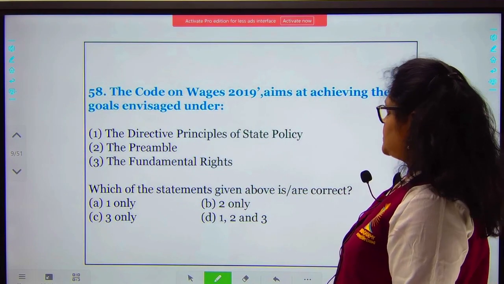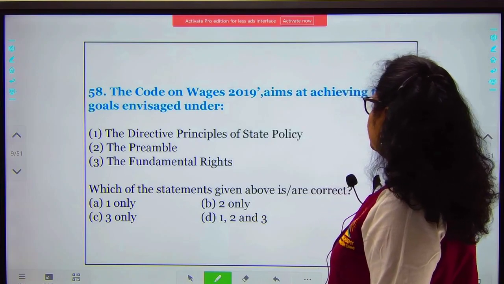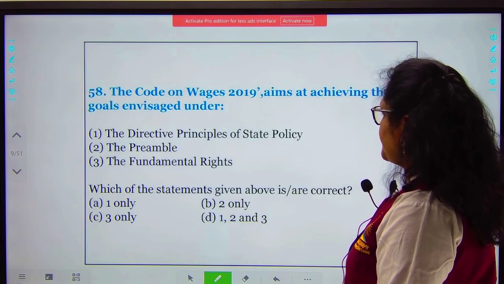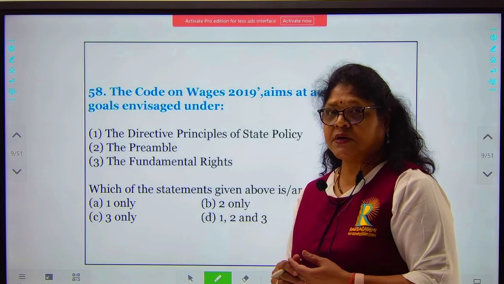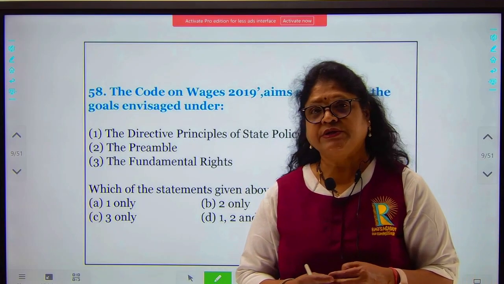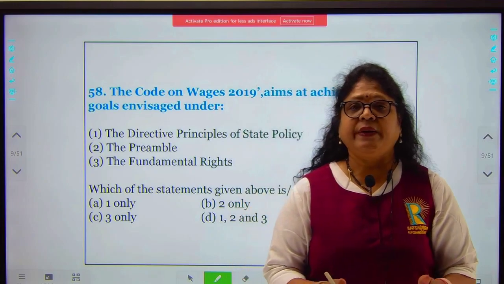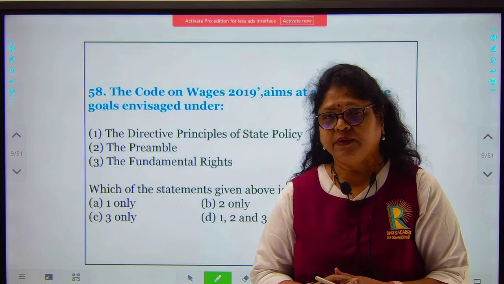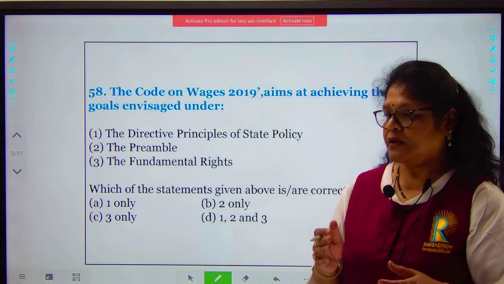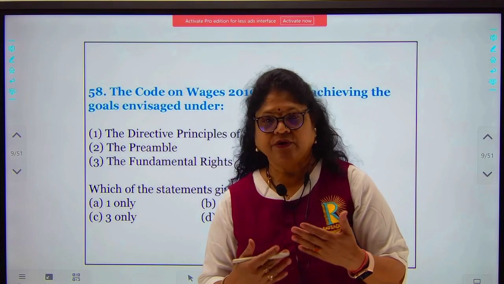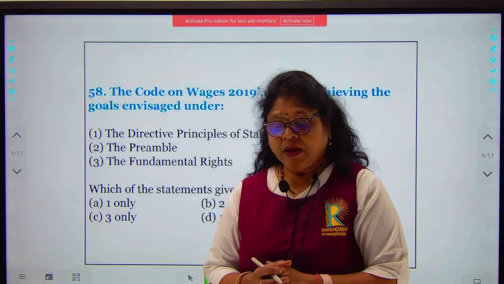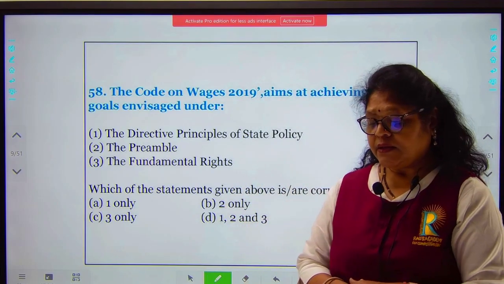The Code on Wages 2019 aims at achieving the goals envisaged under Directive Principles of State Policy, Preamble, and Fundamental Rights. So the Code on Wages 2019 was to secure to all workers equal pay for equal work, dignity of labor, very good conditions of work, then children below a particular age should not be engaged in any hazardous occupation, and then this is actually in line with the right to equality.